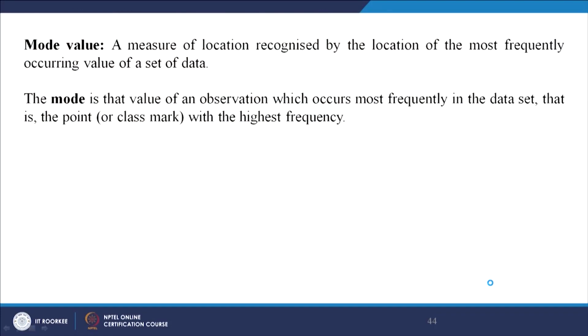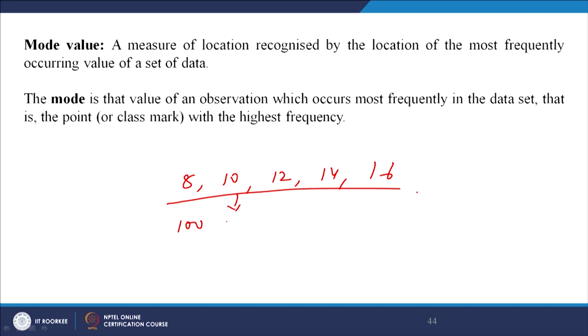For example, let us say a company has produced packs of 8 slices, 10 slices, 12 slices, 14 slices, 16 slices. It has made 5 kinds of packets, and it wants to see how many of these are sold in the entire month. Let us say this has been sold 100 packets, this 150 packets, this 300 packets, this 160 packets, and this 120 packets.